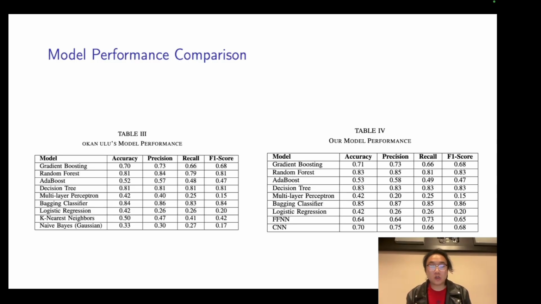Additionally, neural networks are highly sensitive to hyperparameter choices, and their training requires significant computational resources to fine-tune effectively. As a result, while CNNs achieved a respectable accuracy of 0.7, their performance was outclassed by the ensemble methods that could better leverage engineered features.